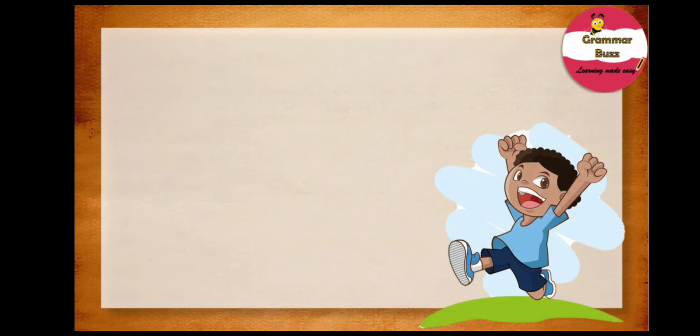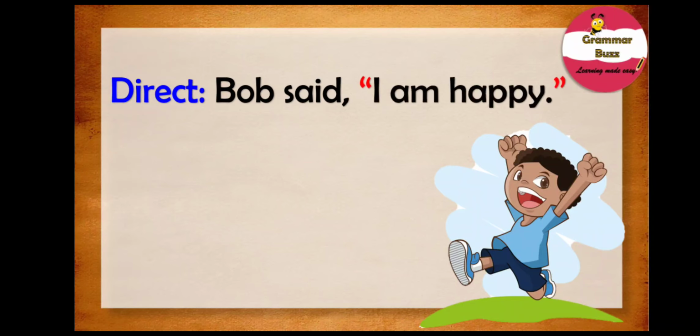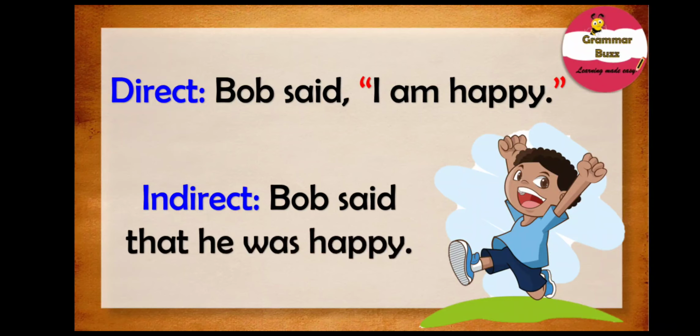Our example sentence states, Bob said, "I am happy." Note the reporting verb said in the sentence. It is in past tense. So as the rule states, if the reporting verb is in the past tense, the verb in the reporting speech is also changed to past tense. The verb in the reporting speech is am. Now, when we change this to indirect speech, we will have, Bob said that he was happy. Note the verb in the reporting speech now. It has changed from am, which is in present tense, to was, which is in past tense.